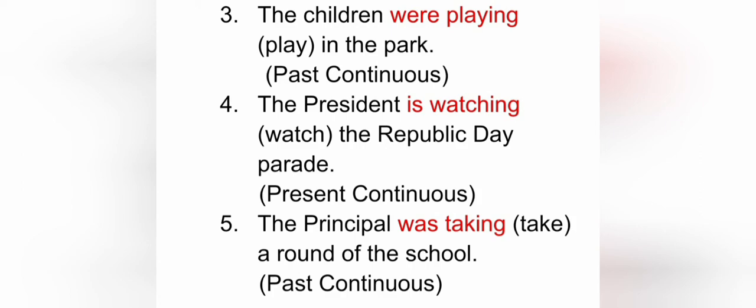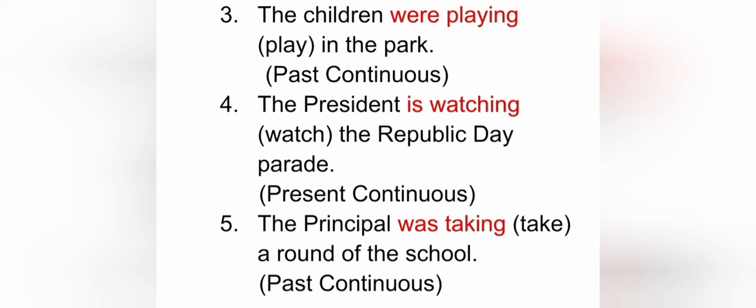Next, the president dashed the Republic Day parade. Here we have the verb watch and we have to convert this sentence into present continuous tense. So we use is, am, are plus ing form of verb after the subject. Here we have the subject the president, that is singular. As you all know, we use is with a singular subject in present continuous tense plus ing form of verb. So we write: the president is watching the Republic Day parade.